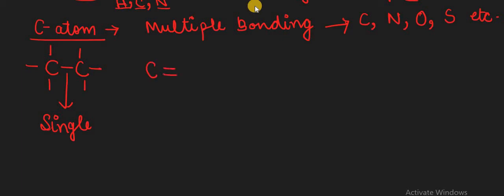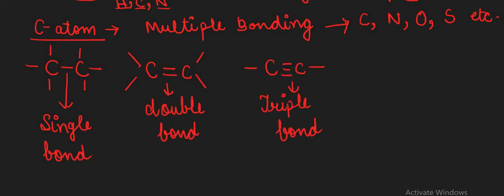Maybe a carbon to carbon double bond is present, with 2 bonds there, one and one. Maybe that double bonding is present between the carbon atoms. And further, there is also the formation of a triple bond between carbon atoms. If one bond line is present, that is called a single bond. If 2 bond lines are present, it is called a double bond. And if 3 lines are present, then it is called a triple bond.